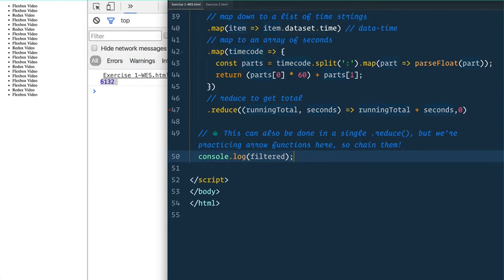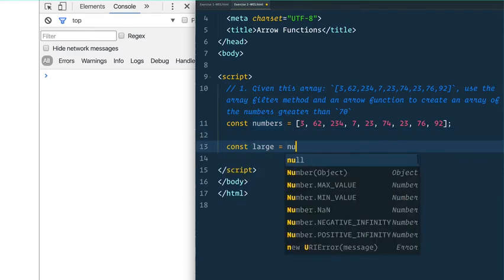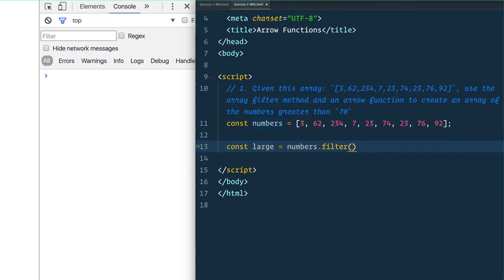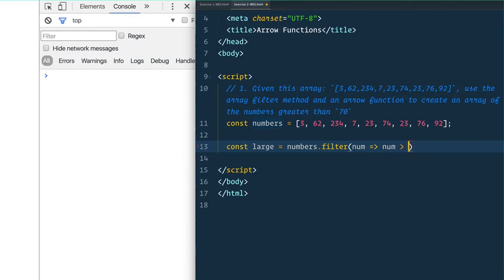Let's take a look at the second one now. Exercise 2 should be a piece of cake for you now. That's just one line of code. So what we're going to say is const large equals numbers.filter, and we want to return the number if it is larger than 70. If not, then we don't want to do anything. So we get the number and we run a function where it says number is greater than 70. So if the number is greater than 70, that will be true, and therefore it will make it into the large. If not, it won't make it.